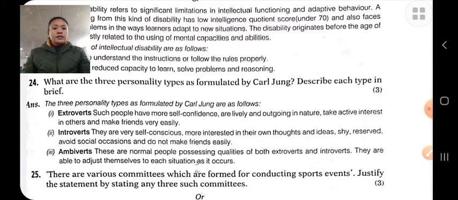According to Carl Jung, personality is classified into two types: introvert and extrovert. Introvert personality: in introvert personality, people share characteristics such as shyness, social withdrawal, and a tendency to talk less.